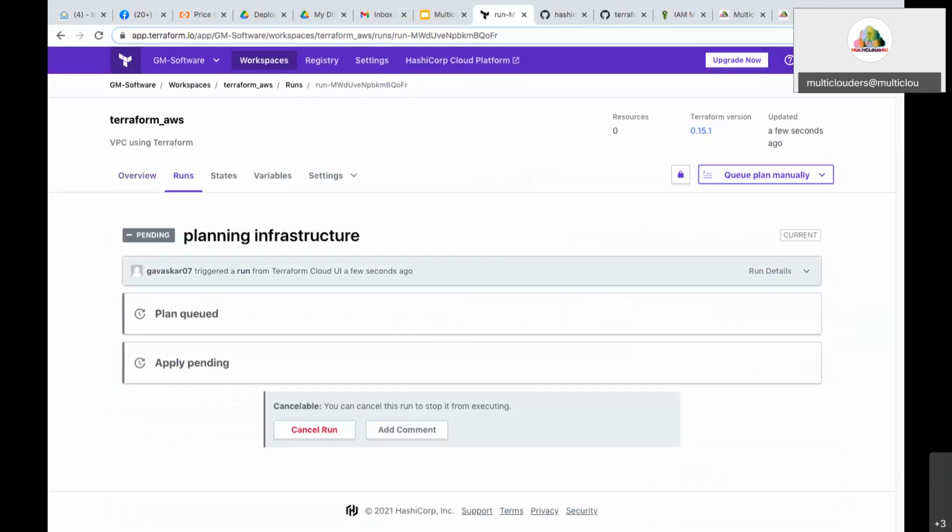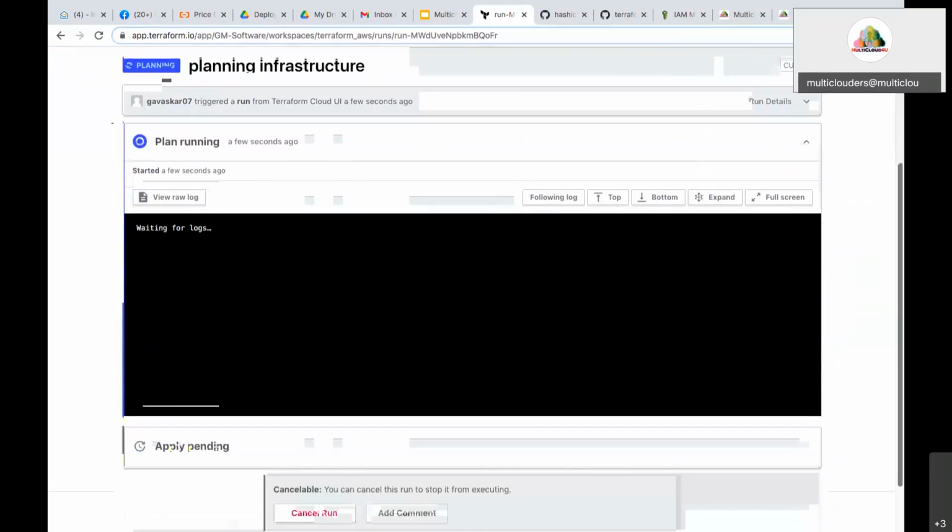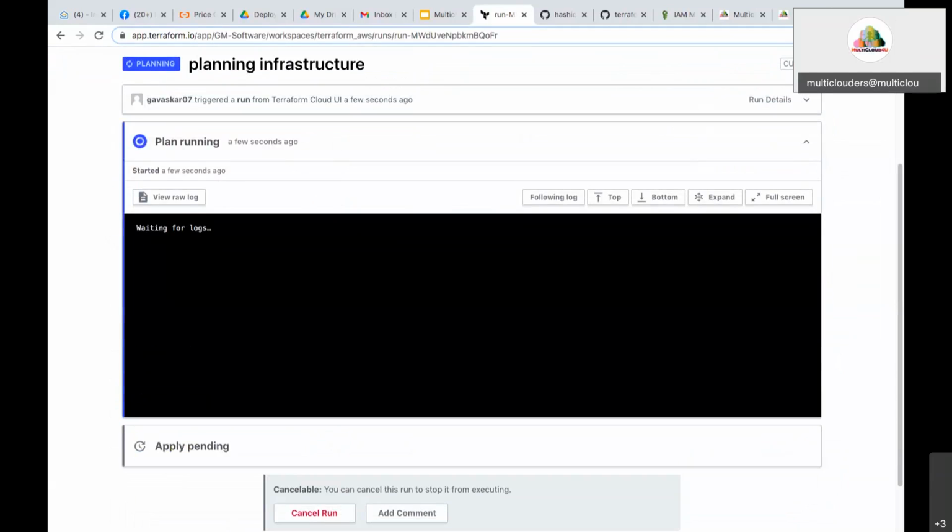Okay, now the plan will be executed and it will display the details. Everything that is going to be created will be displayed here for you. This is a plan. Till now, the resource is not created.